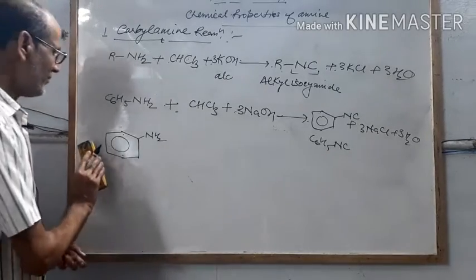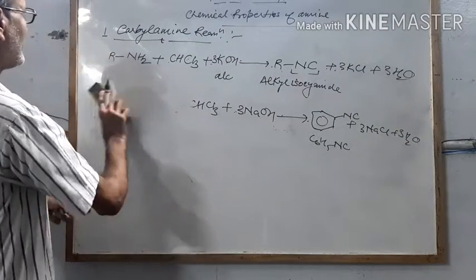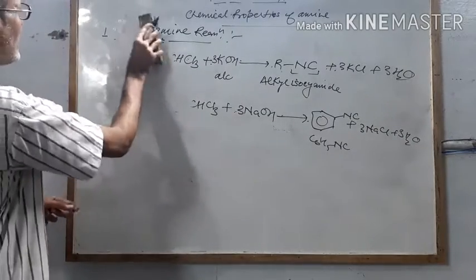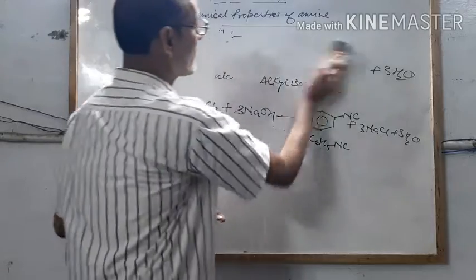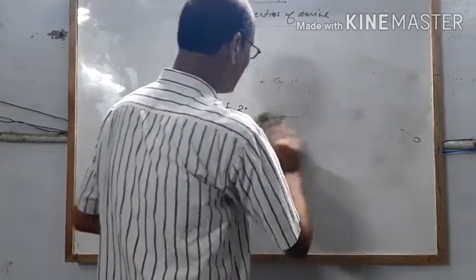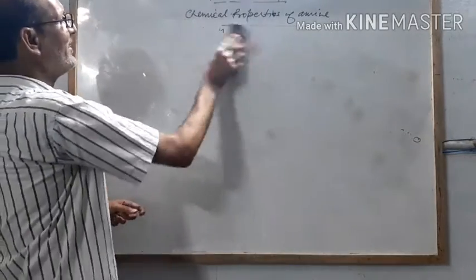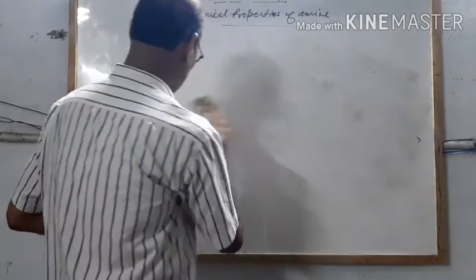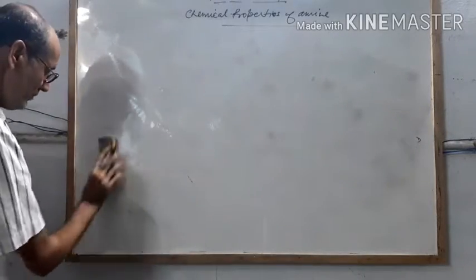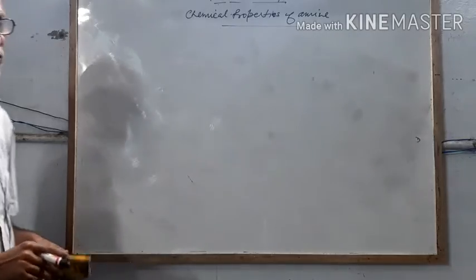The next chemical property is the reaction with nitrous acid. Amines react with nitrous acid in cold condition and form alcohol.